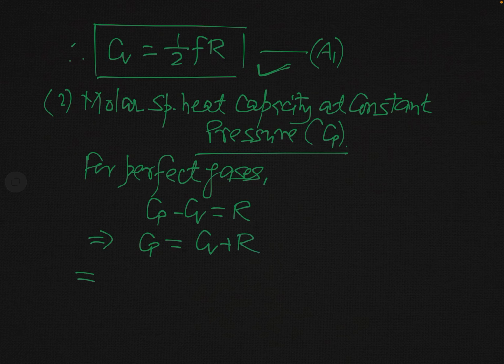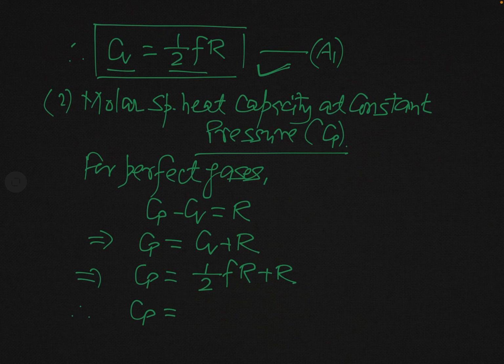Now let us substitute this value of Cv from equation A1 in this result, and then you will get simply the value of Cp in terms of degree of freedom. So let us put it. What is this? Cv is 1 over 2 Fr and plus R. And you can write this R by taking it as a common factor.